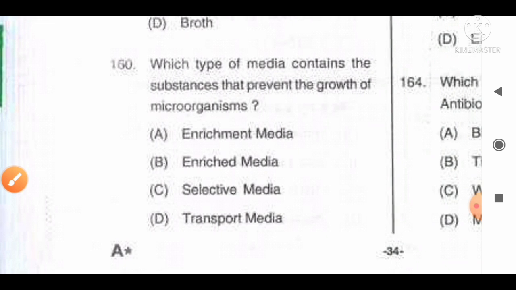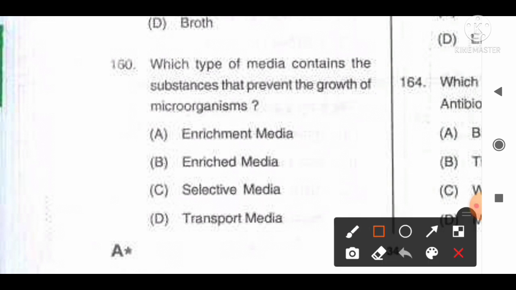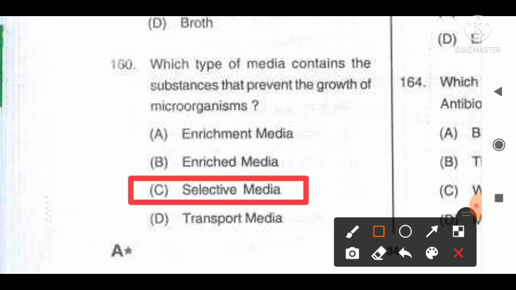Which type of media contains the substance that prevents the growth of microorganisms? Options are A enrichment media, B enriched media, C selective media, D transport media. As the name suggests, selective media is used to select for the growth of a particular microorganism while inhibiting the growth of the rest of the microorganisms. So option C, selective media, is the correct answer. Move to the next question, number 161.